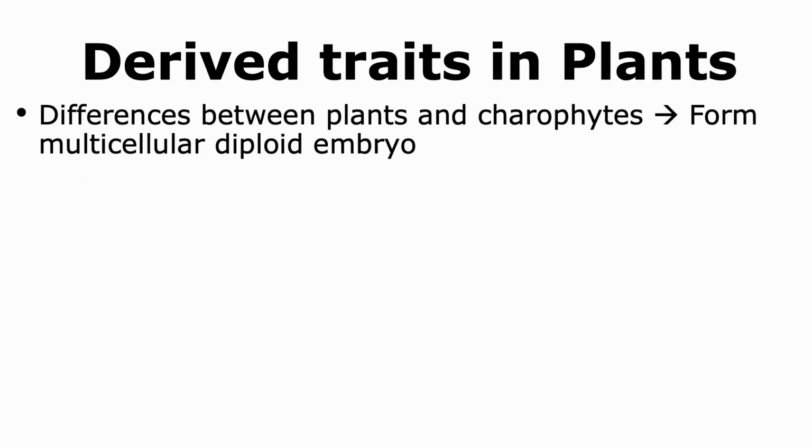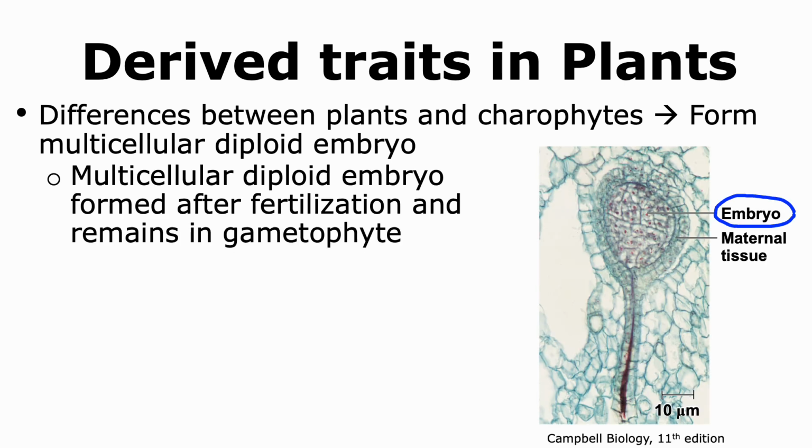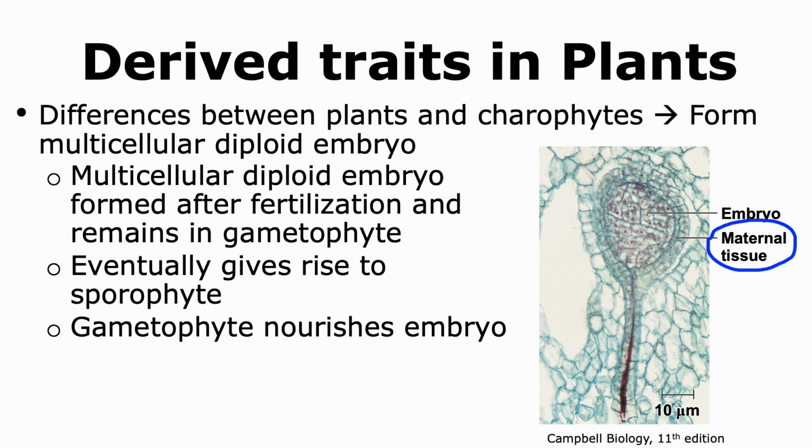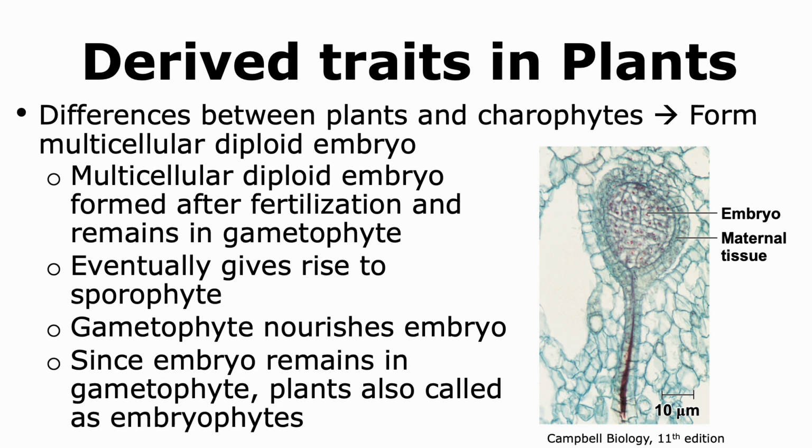Another derived trait is the formation of a multicellular diploid embryo. After fertilization, a diploid zygote is formed, which undergoes mitosis to give rise to a multicellular diploid embryo. This multicellular diploid embryo remains within the gametophyte of the plant. Eventually, it will give rise to the sporophyte, and it obtains its nourishment from the gametophyte. Since the embryo remains in the gametophyte in the plants that evolved first, plants are also called embryophytes.